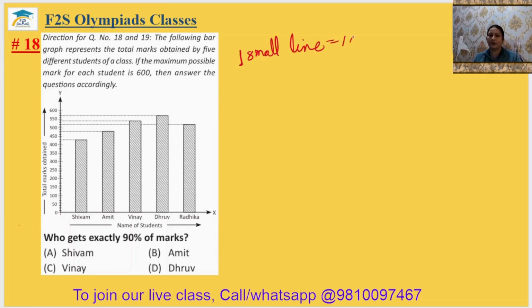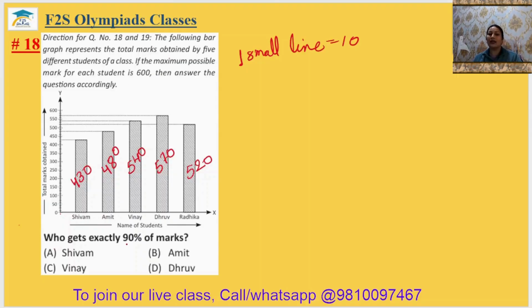Okay? So by zooming the picture, you can see Shivam has got 430 marks. Amit has got 480 marks. Vinay has got 540 marks. And Dhruv has gotten 570 marks. And Radhika has gotten 520 marks. Note this data in your notebook for the next question also.